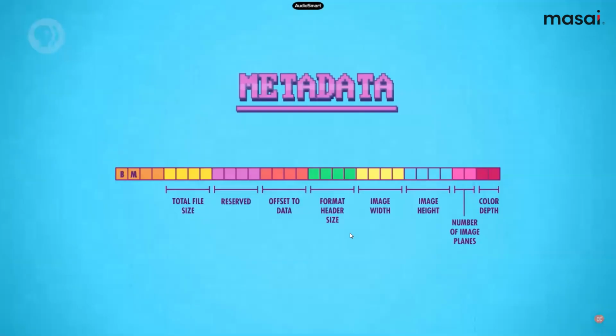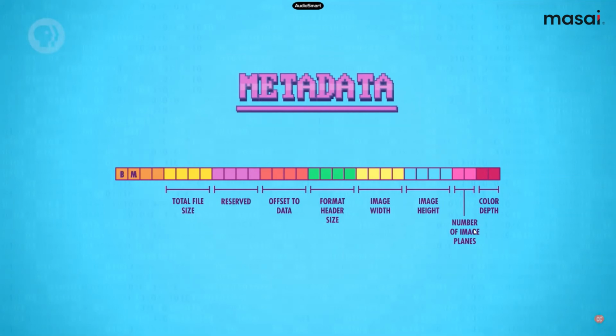Let's see this. Here you can see this is the metadata for the file. BM is bitmap. This is the total file size, reserved, header size, and this is the image width and the image height. Suppose your image is of size 720 by 1024, then your width is 720 and height is 1024. Suppose your image is 4 by 4, then image width is 4 and image height is 4. So that image will be 4 by 4.